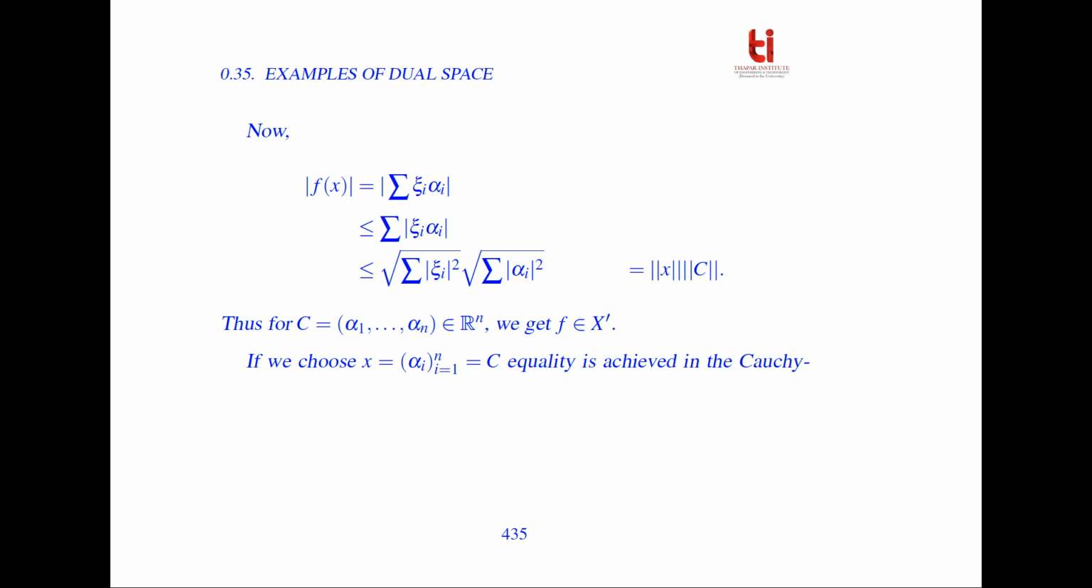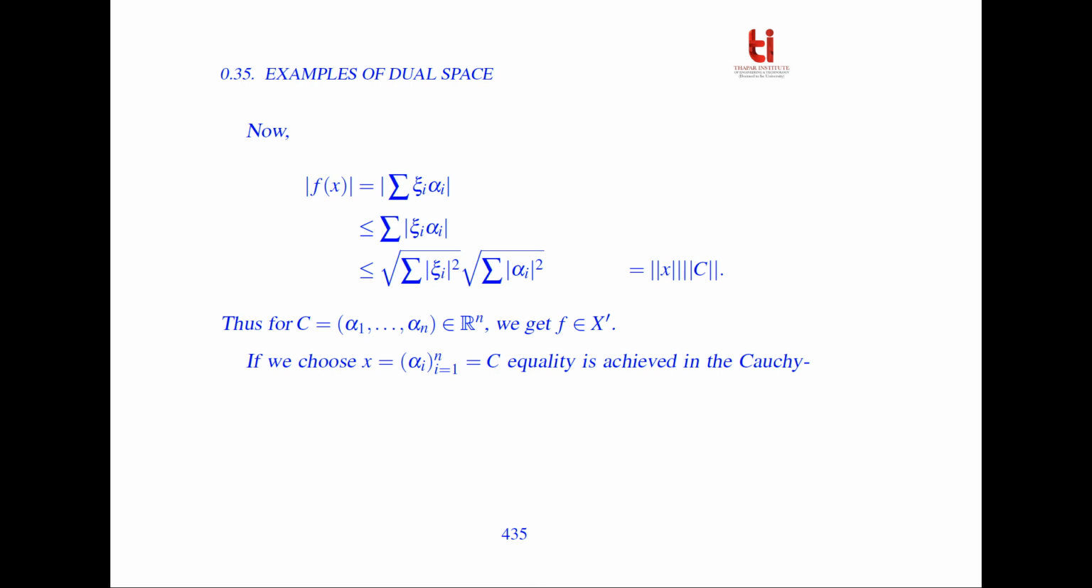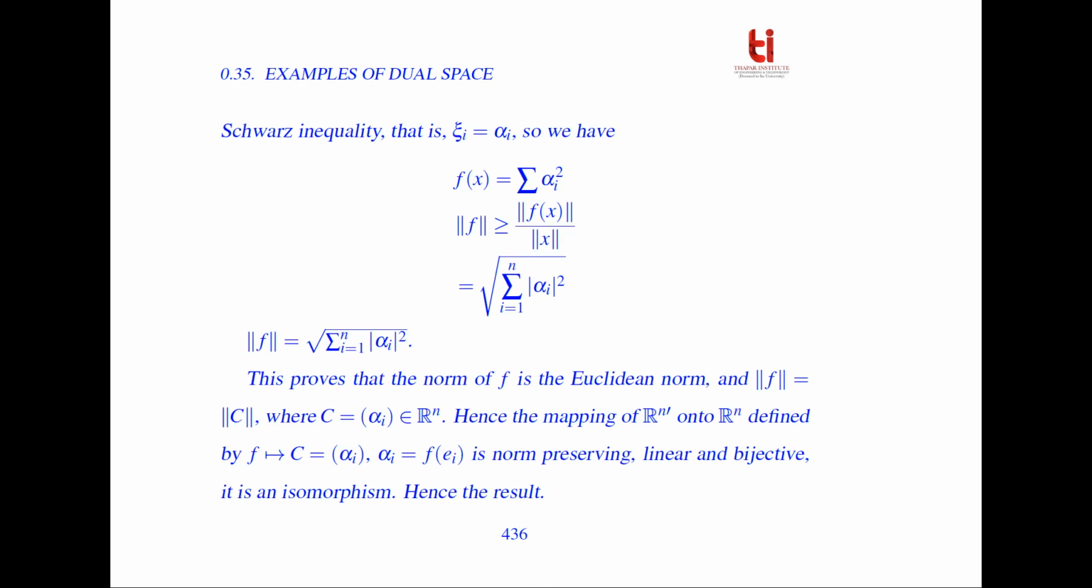So thus for c = (α_1, α_2, ..., α_n) belonging to R^n, we get f belongs to X*. And if we choose x = c, that is ξ_i = α_i, equality is achieved in the Cauchy inequality. So we get f(x) = summation of α_i², because here ξ_i = α_i. Now we know that the norm of f is greater than or equal to the norm of f(x) over the norm of x, which is equal to square root of summation of |α_i|².